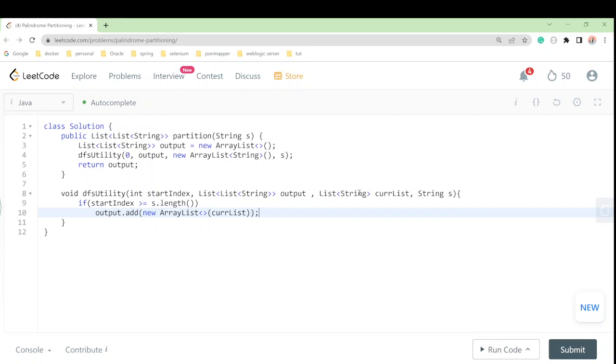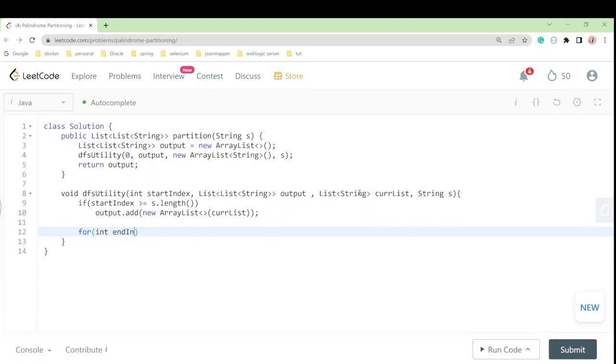Now, if we are at the last character, we have added our array list, we have updated our current list, right? But if we are at start index until the last index, then we'll start end, and we'll update our value, right?